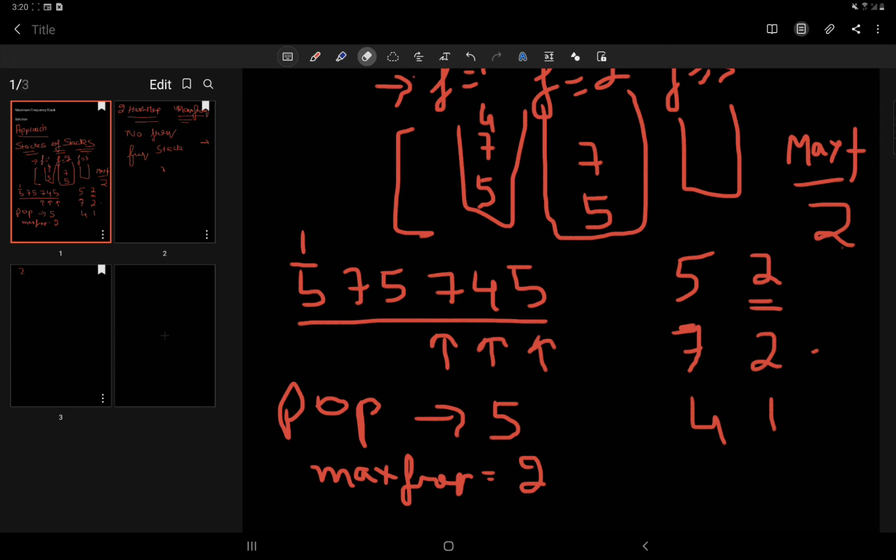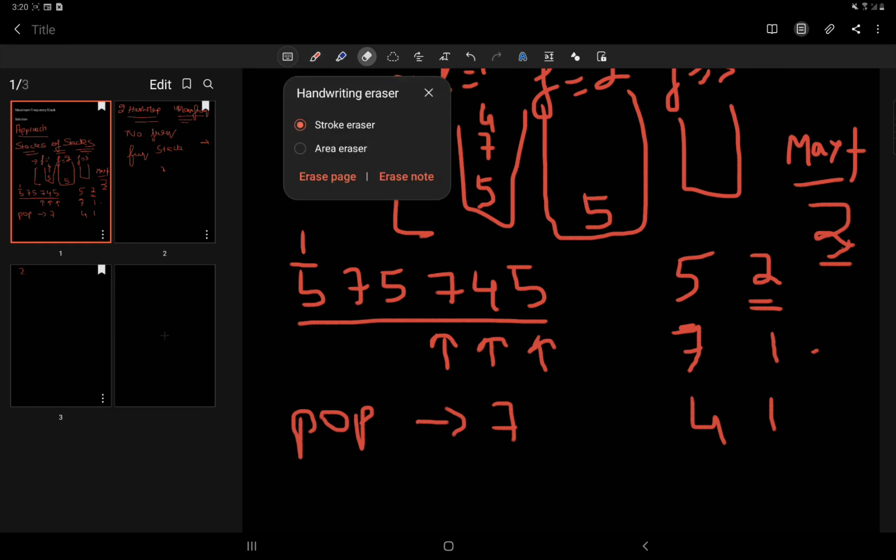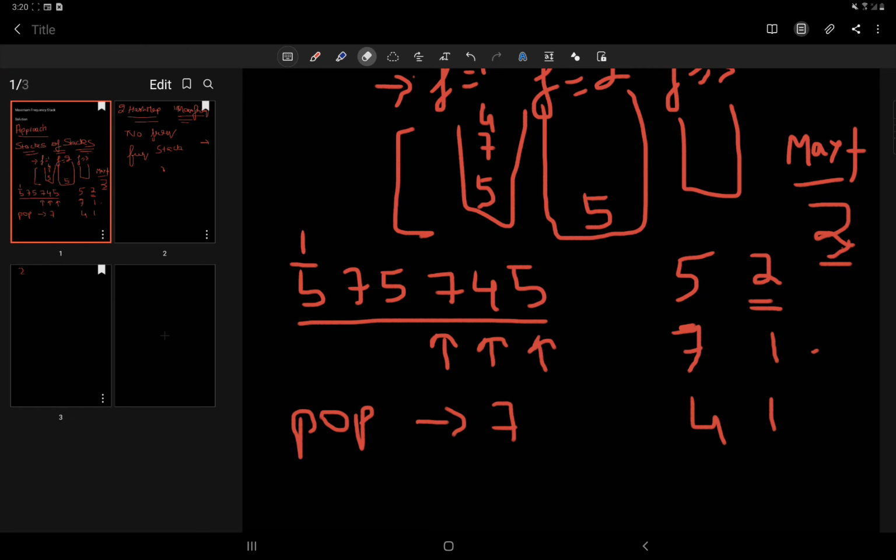Alright, so suppose again a pop operation is called, and now I just go to my maximum frequency stack and pop the value, that is 7, so I'll return 7, and also I'll change its value in my first hash map where I'm keeping the track of its frequency. I'll update it to 1, and then I'll see if my maximum frequency stack, that is 2, is empty. In this case it's not, so I'll do nothing.